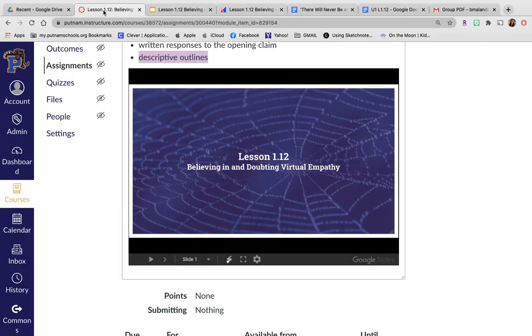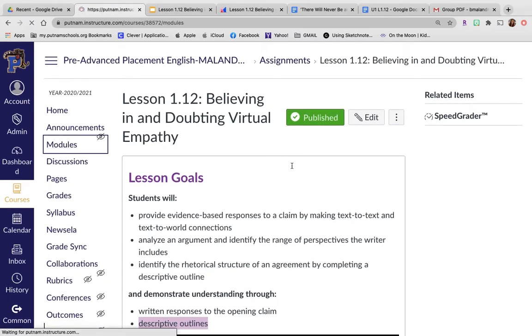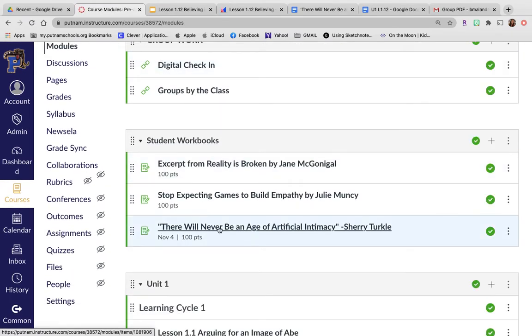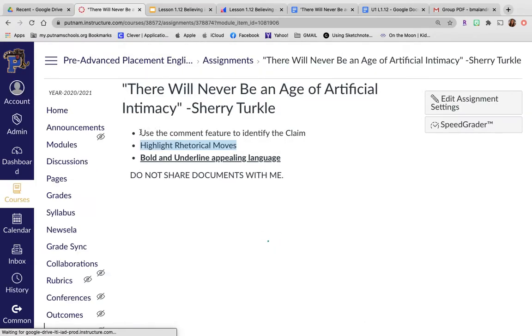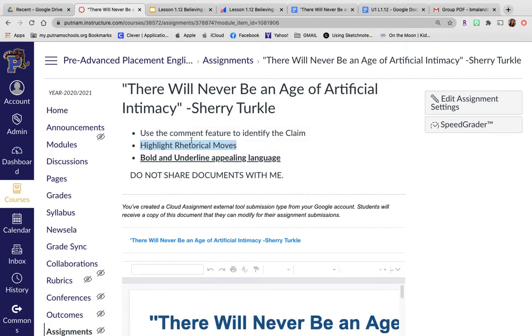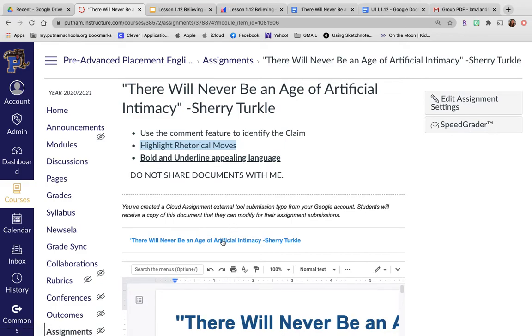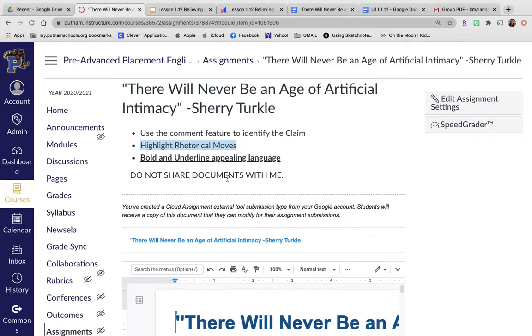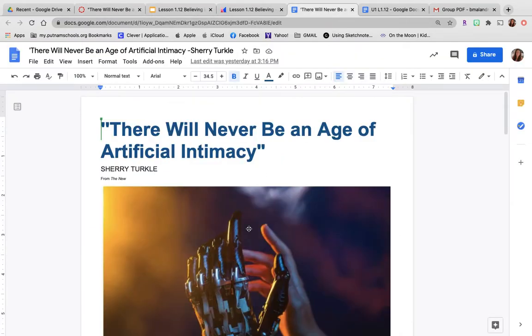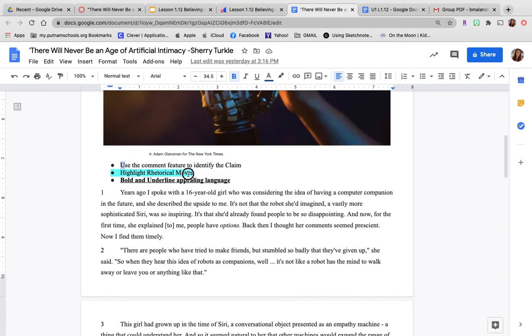This is where you need to go back into your modules and go to your student workbooks, and you're going into There Will Never Be an Age of Artificial Intimacy. I give you annotation guidelines here. You're going to use the comment feature to identify the claim, highlight rhetorical moves, and bold and underline appealing language. Remember, you click on this link and it pops you into this. Whatever you do in here, as you can see, I'm on here twice, will happen in here. And to help you out further, I've included the same annotation guidelines right here in the passage to help you remember what you're doing.